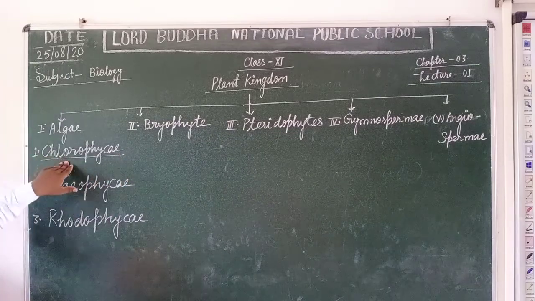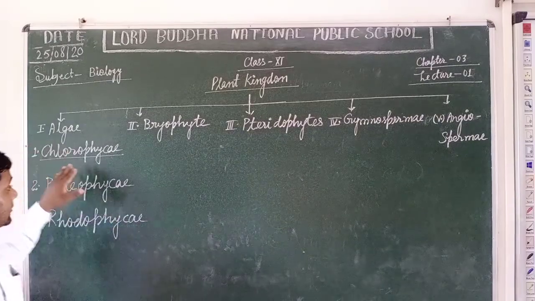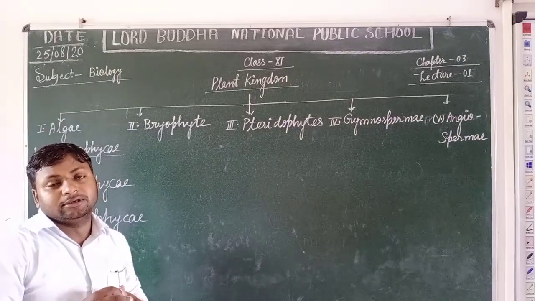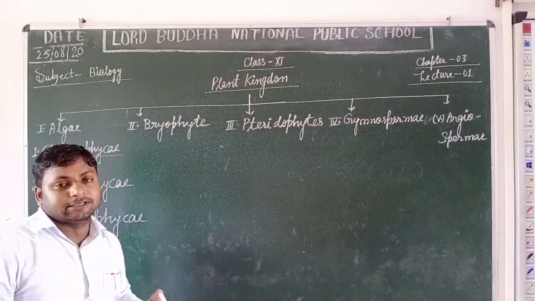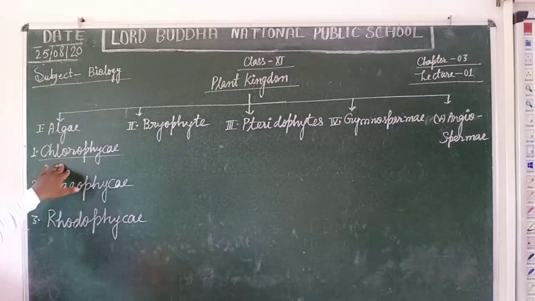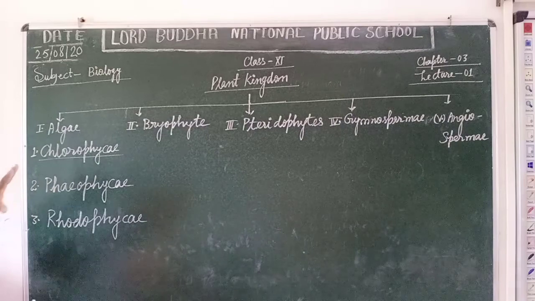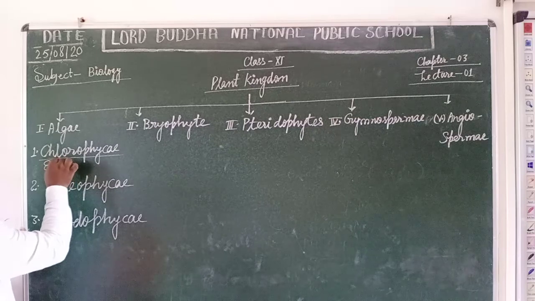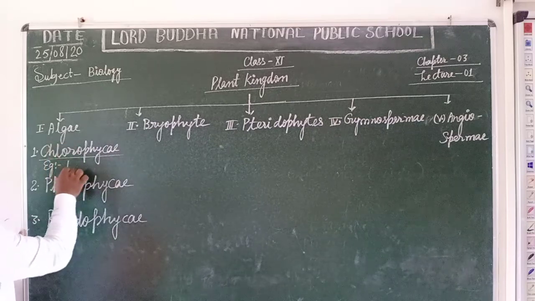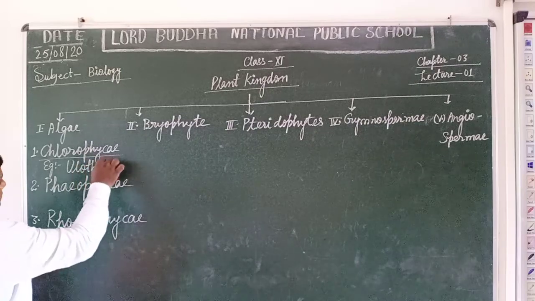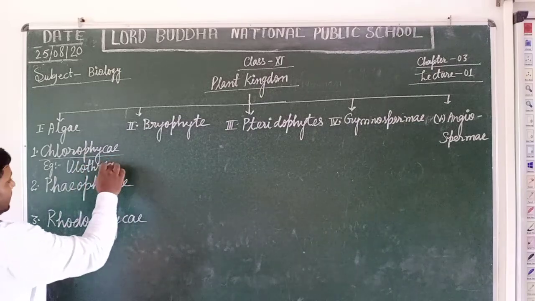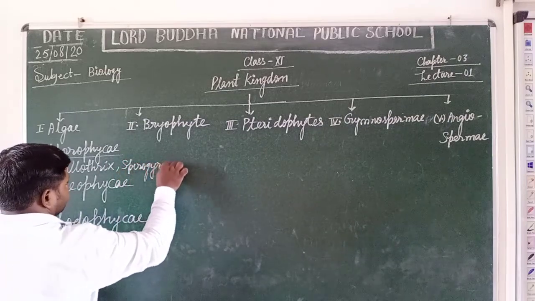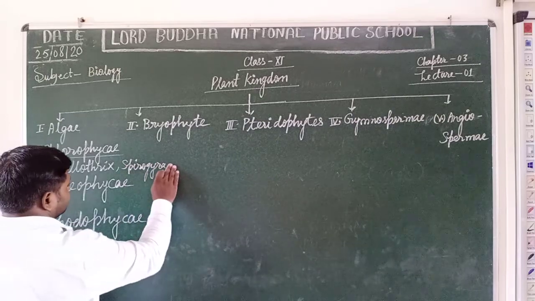The term chlor means green. They are the green algae. They contain only chlorophyll A and B. That's why they appear green in color and hence are commonly called green algae. Some examples of green algae are Ulothrix, Spirogyra, Volvox, etc.